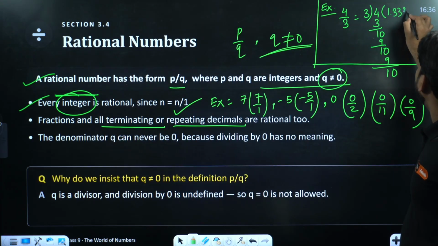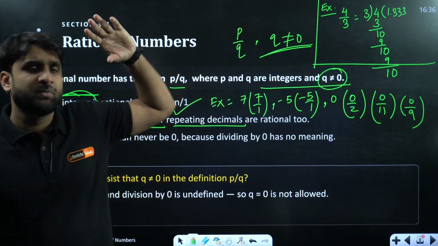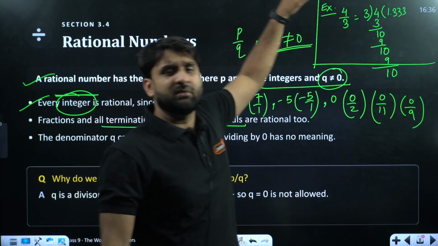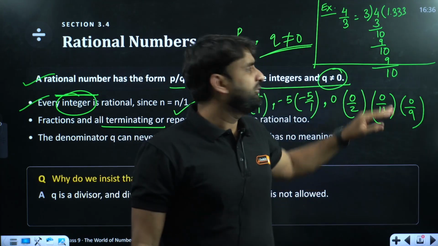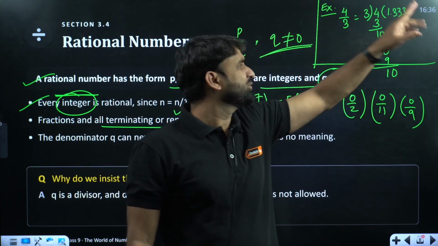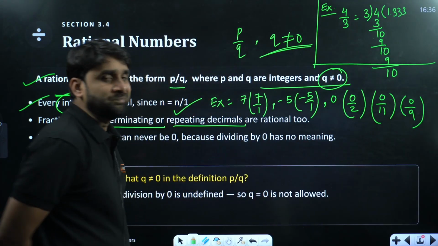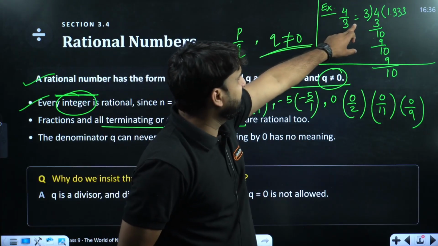Oh my God, this division is continuously going on endlessly. It will never stop. If you keep bringing down 0, it will keep moving on. So after the decimal, 3 is continuously repeating.